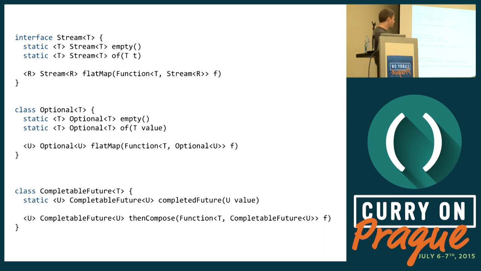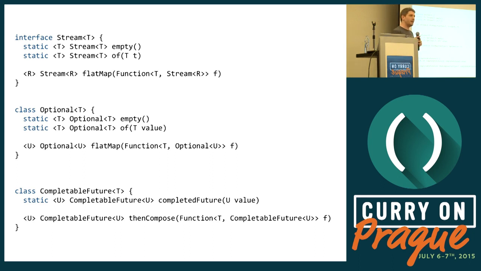Okay, so as a motivation, these are three classes from the JDK. This is the standard Java runtime library. Many of you must have heard that Java 8 now has lambdas. It also has, in the standard library, at least three monads. This means that there are more people using monads in production now in Java than anyone using Haskell for anything, by probably orders of magnitude, which makes Java the most monad-heavy language in existence.